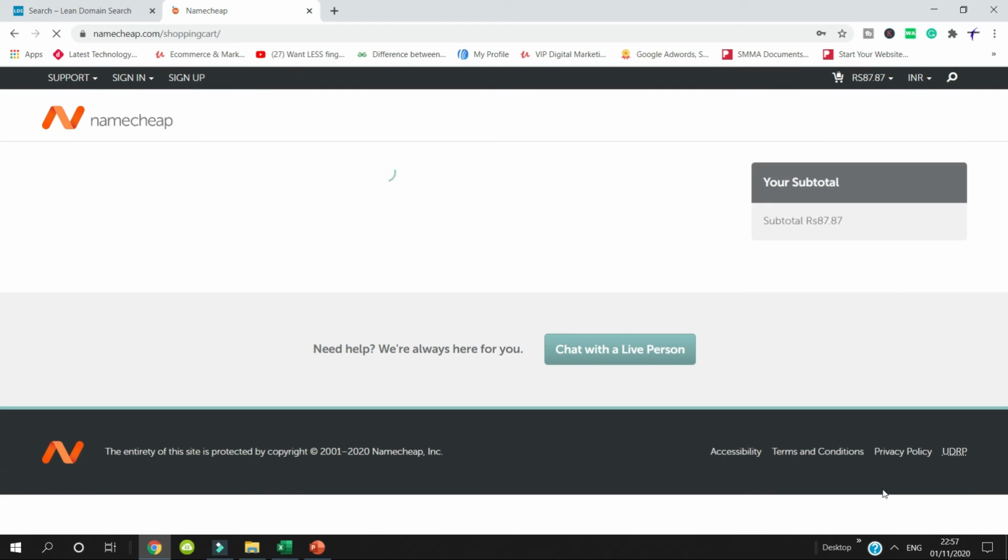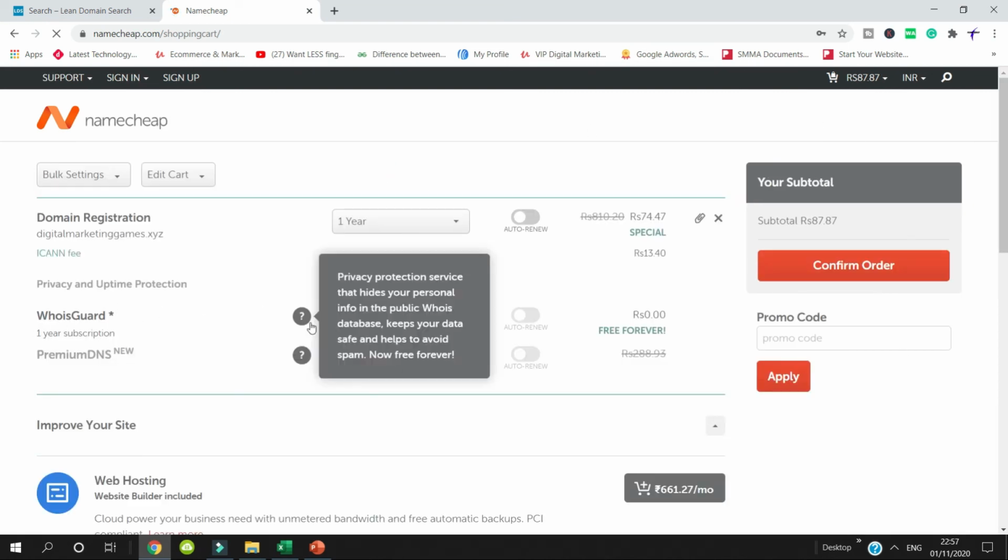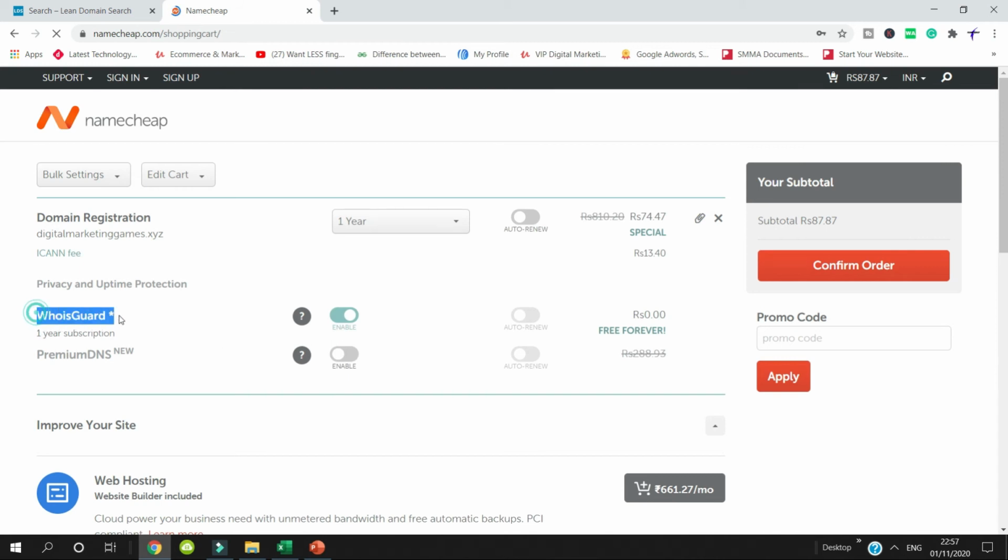So once you check out, here you will be charged. Now, WhoisGuard: what WhoisGuard is, is that it basically will protect your domain from any unwanted online exposure. So if you want, you can put it active, and it is free forever. So let it be enabled. So now you will confirm.